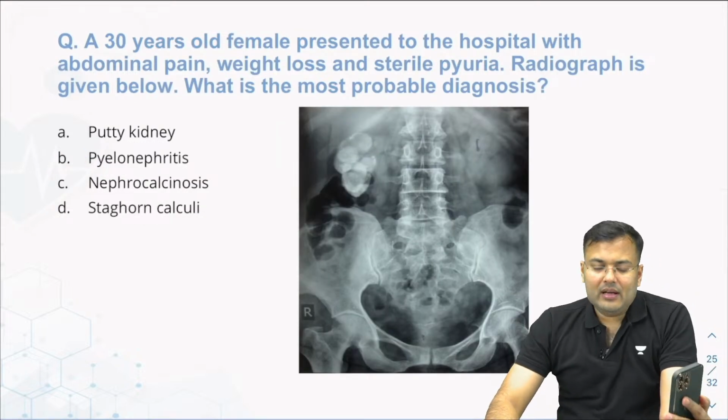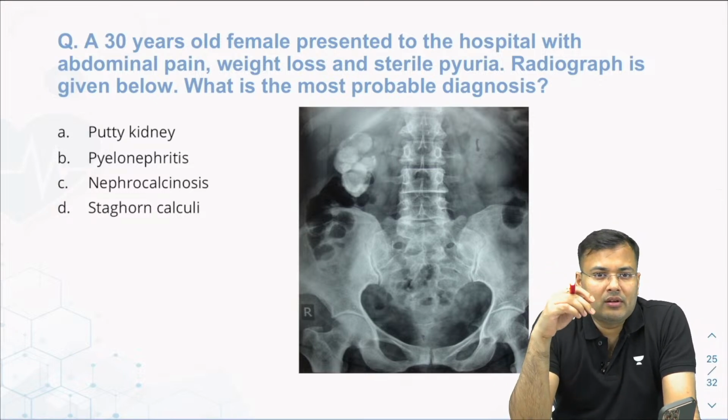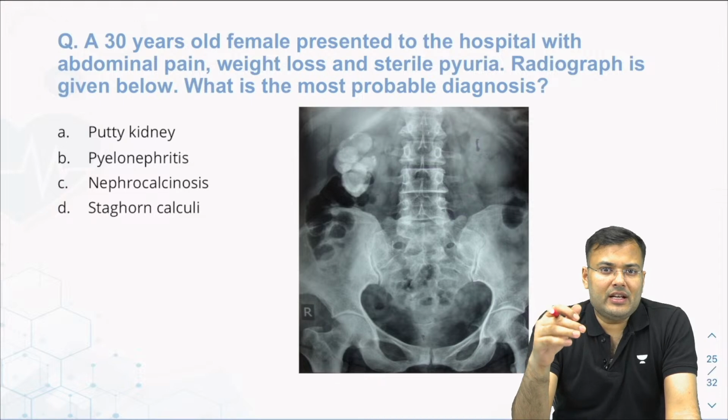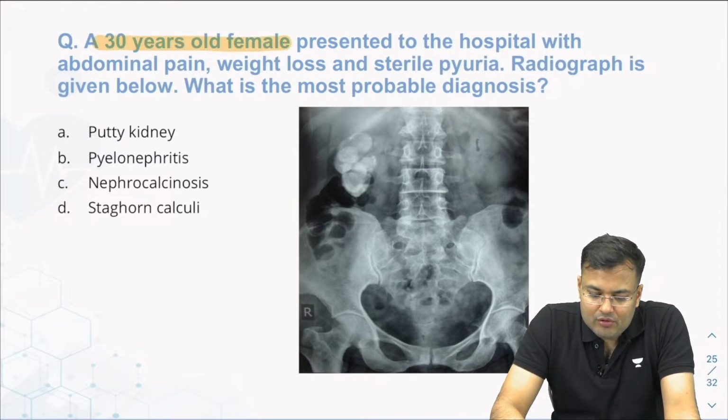Clear? This question is a repeat question. We discussed this question in image thon. Same question was asked. A 30 years old female presented to hospital with abdominal pain, weight loss, sterile pyuria. Radiograph is given below. Most probable diagnosis.